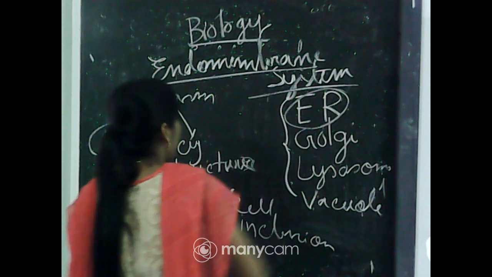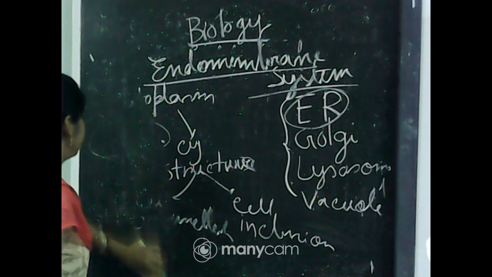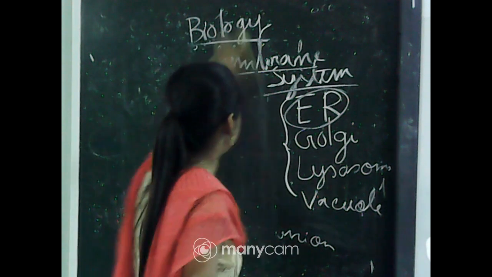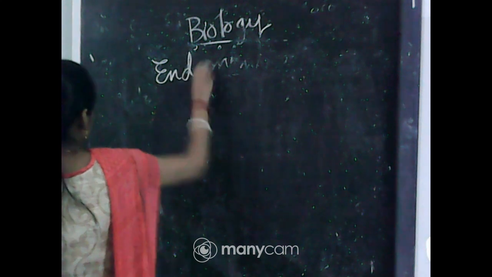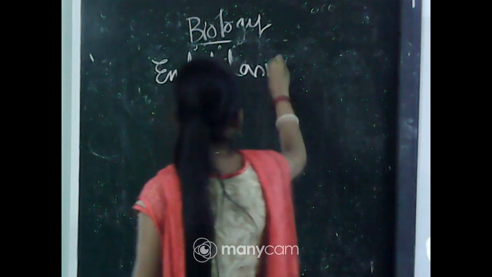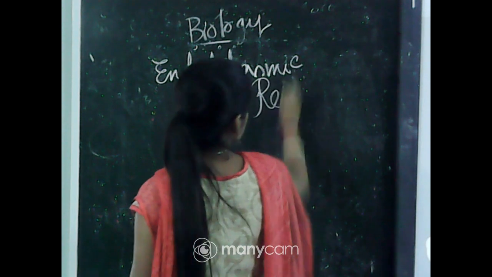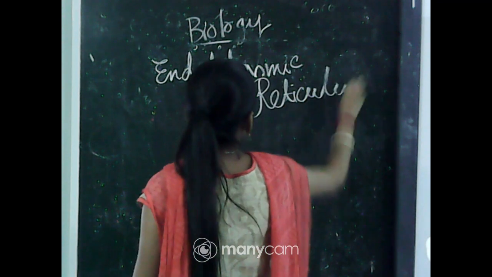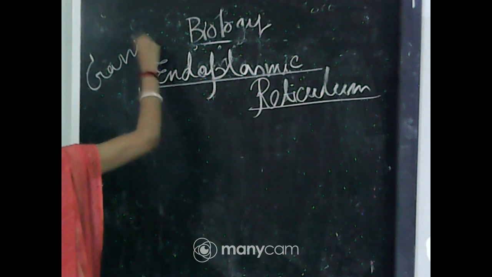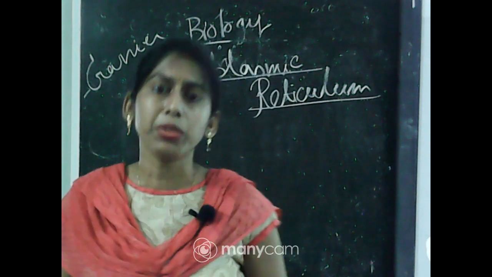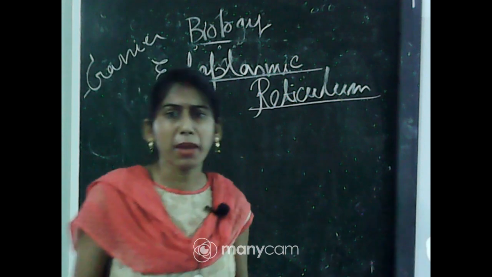First, I will talk about the endoplasmic reticulum. A scientist named Garnier first observed the endoplasmic reticulum, and it can be found in almost all types of eukaryotic cells, except mammalian RBC.